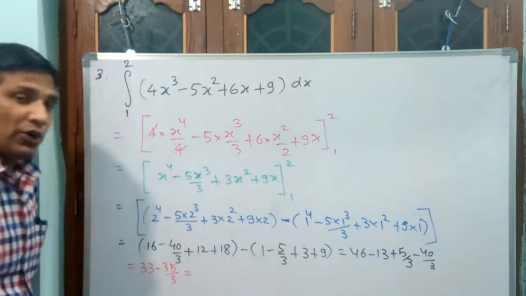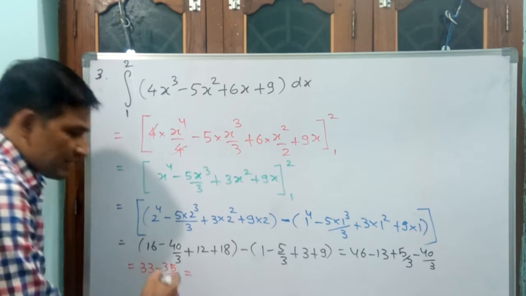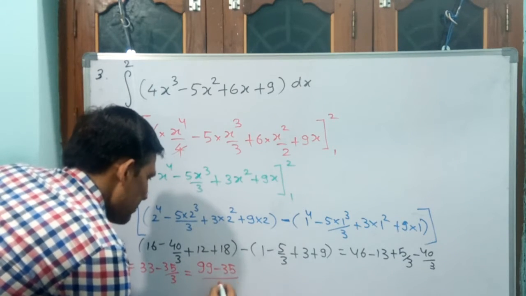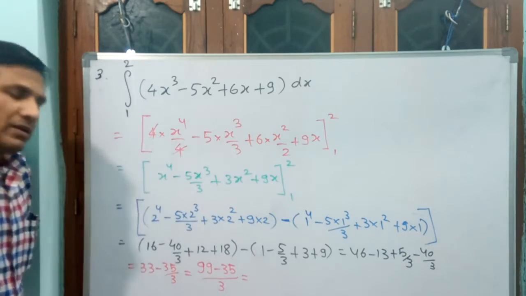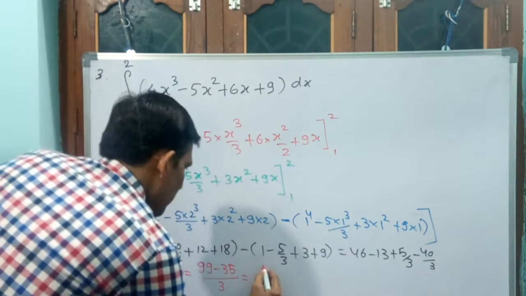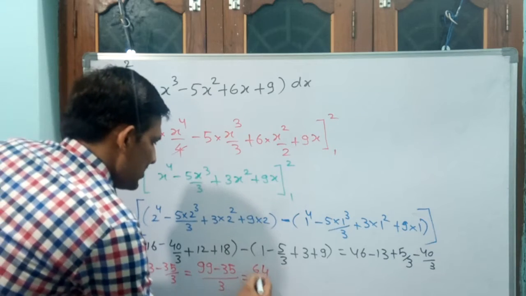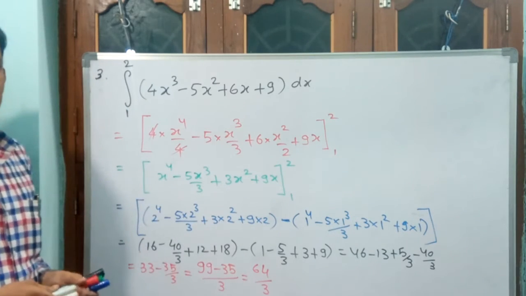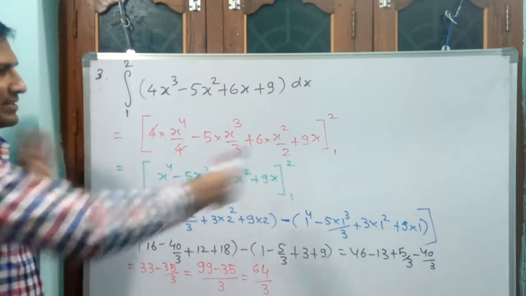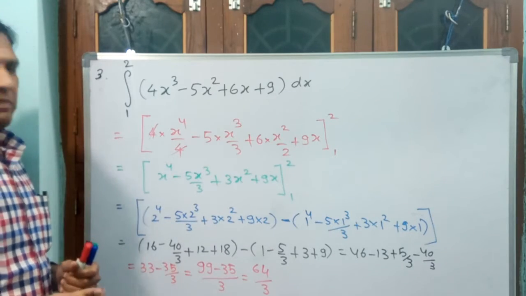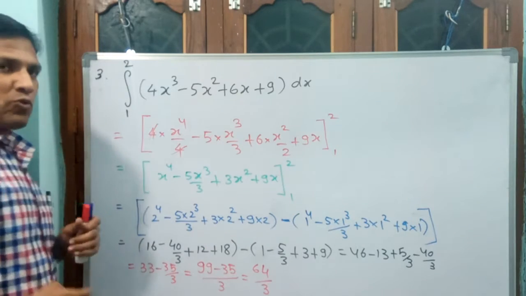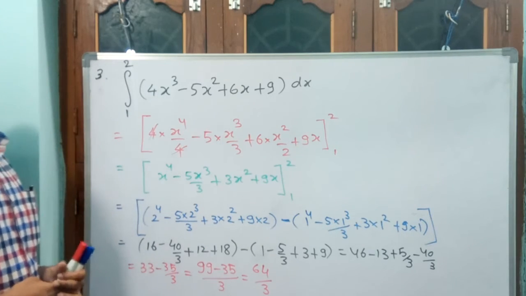That is equal to, you see, 99 minus 35 by 3. 9 minus 5, 4. 9 minus 3, 6. 64 by 3 will be your answer for this question. Okay. See, this question is taking a little bit of space. That is why I have written only one question. If the question is smaller, then I will do 2 questions. Okay. Take this. We will go for the 4th question.